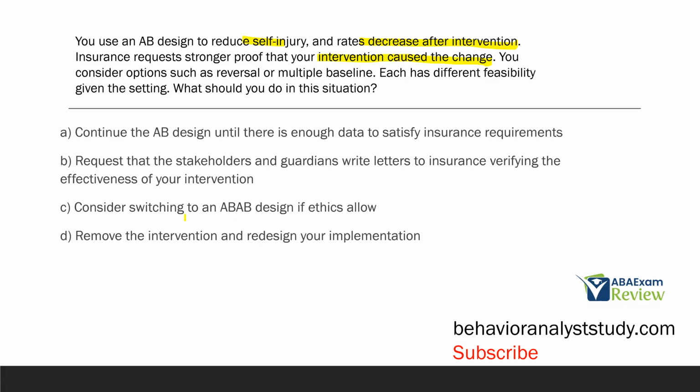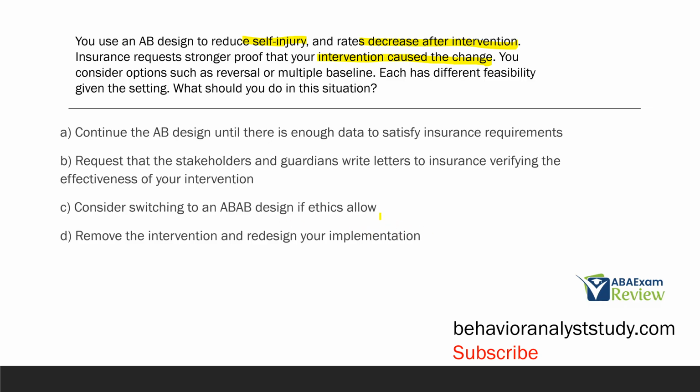C, consider switching to a reversal design if ethics allow. This would be a path to take. If ethics allow, given the self-injury, if we start reversing the intervention and showing that once the intervention is removed or put back, behavior changes accordingly, then we can provide that stronger proof. C looks pretty good.